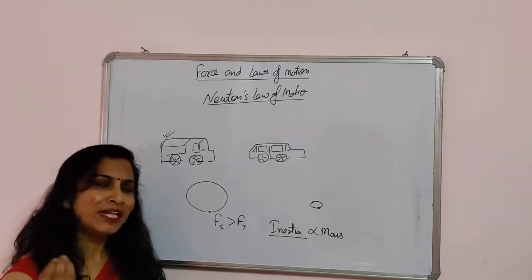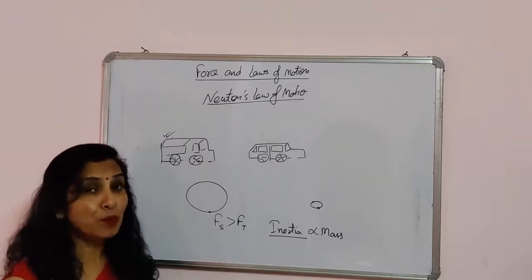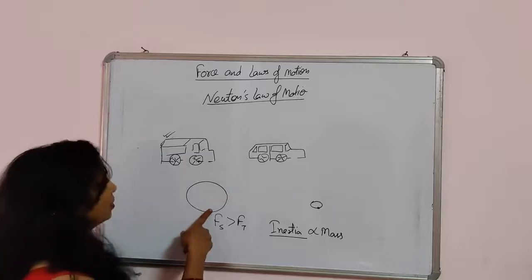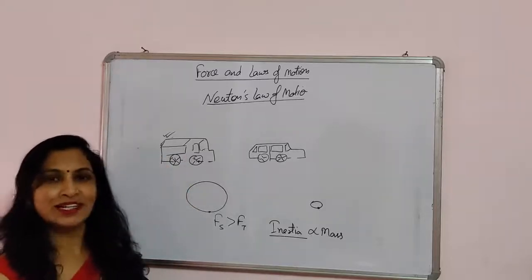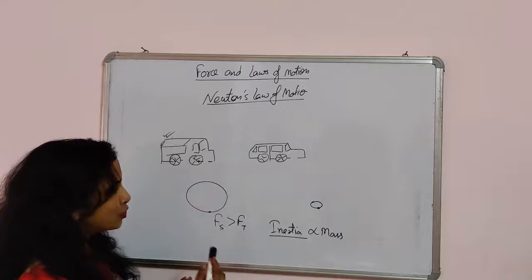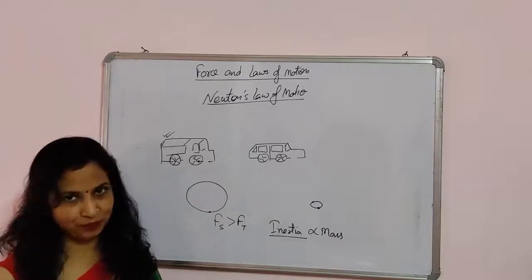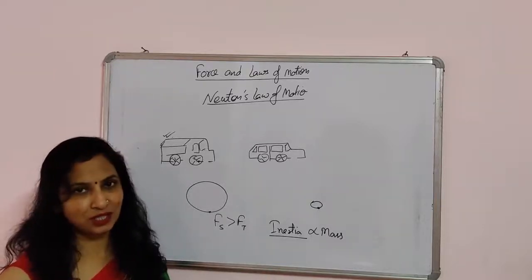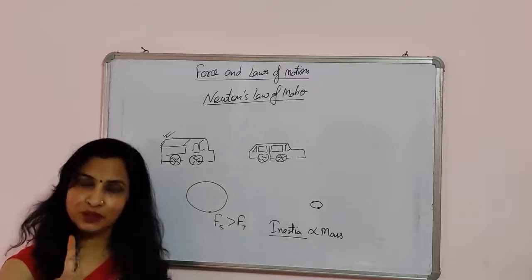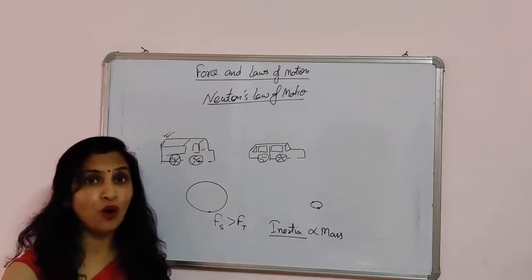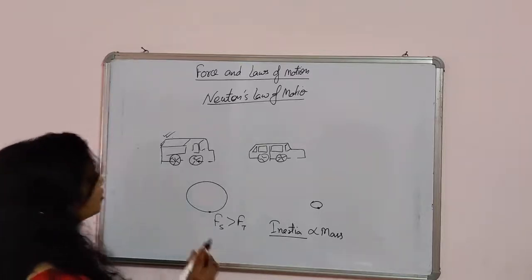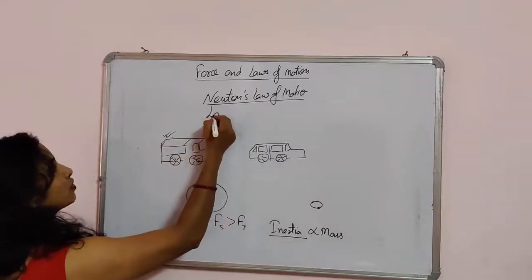What is the particular name for this tendency which opposes a change in the state of rest or motion? This tendency is called inertia, and it totally depends on the mass of the body. So this is about inertia. Newton's first law is the law of inertia. We also call Newton's first law the law of inertia.